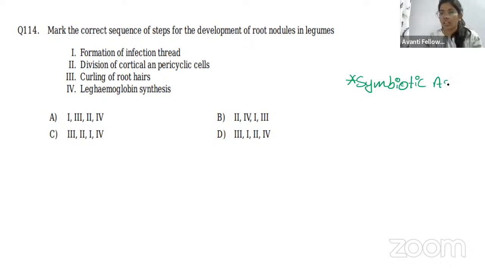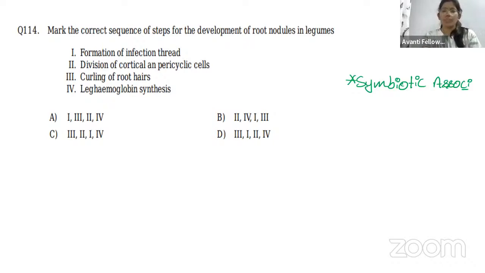Symbiotic association. So in this symbiotic association of rhizobium and the leguminous plants, they're asking how the root nodule will be formed in those leguminous plants. So let's read the statements and then we'll make them proper arrangement.